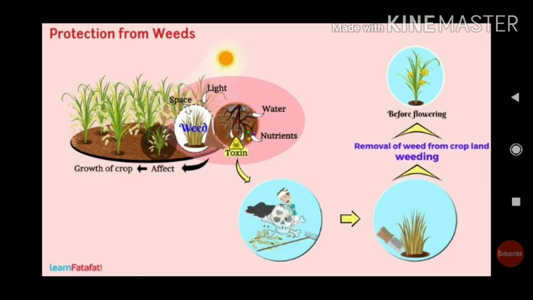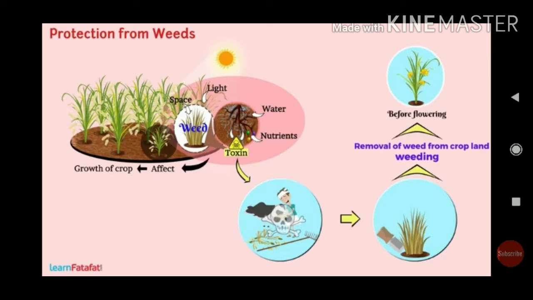We will supply the fertilizer to the plant, and the weeds will use the fertilizer. The weeds will also cover the plant, so the shade of the weed will fall on the plant. It will not produce proper food because the weed covers the original plant and the sunlight does not fall on it. The photosynthesis process will not occur properly in the original plant. So in this way, weeds also affect the original plants. Clear, students?